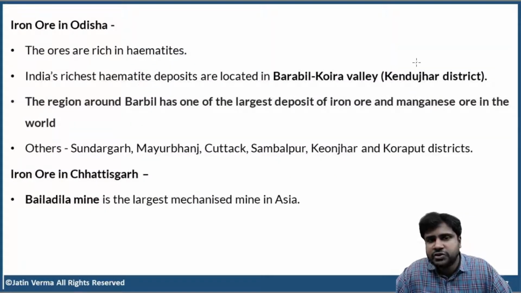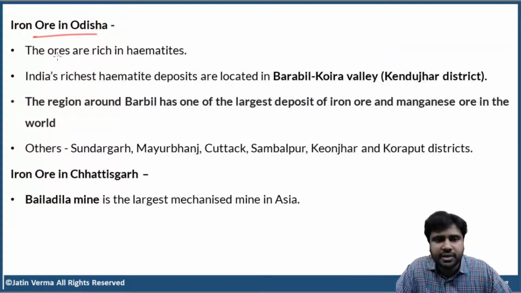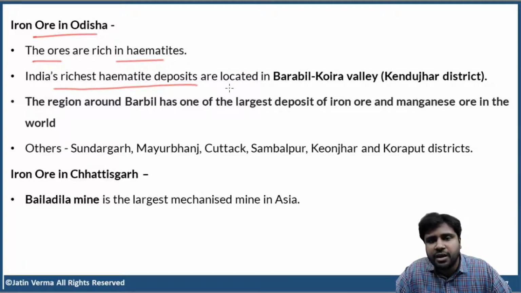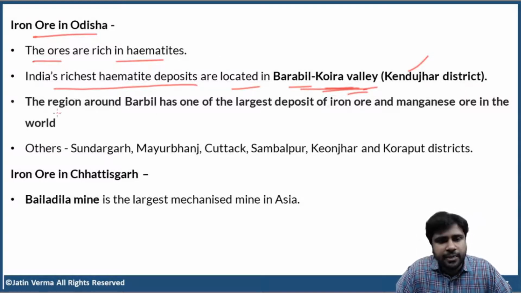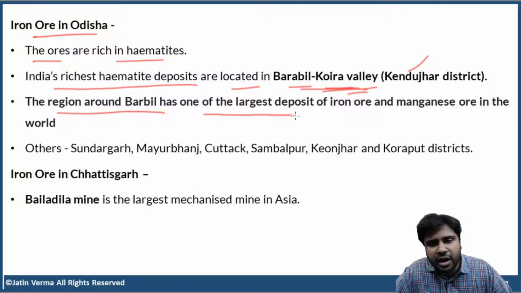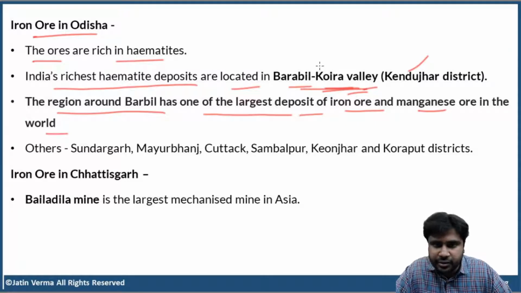Okay, moving on. Iron ore in Odisha. The iron ores that are found in Odisha are rich in hematites. India's richest hematite deposits are located in Barabil Koira Valley in Kenduja district of Odisha. This is a very, very important point again. The region around Barabil has one of the largest deposits of iron ore and manganese ore in the entire world.